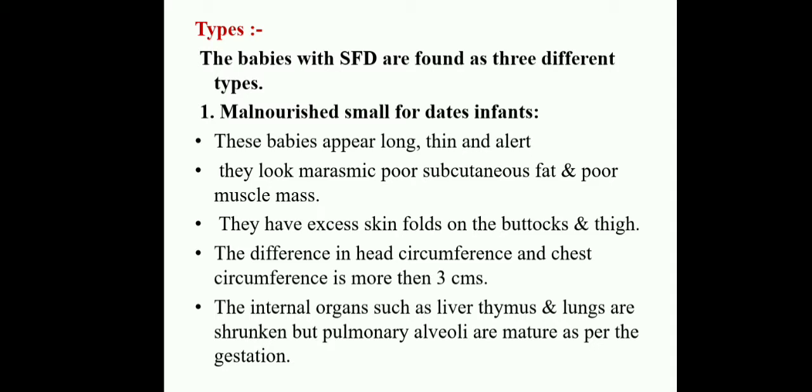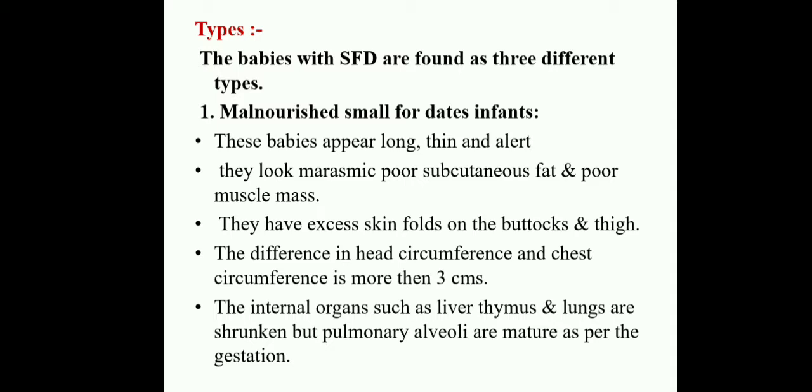These babies appear long, thin and alert. They look marasmic, with poor subcutaneous fat and poor muscular mass also. The babies look very long, but everything looks marasmic. Marasmic means muscle wasting. There is no subcutaneous fat, and the muscles are also not there for these babies. Easily we will identify, okay, this baby is very small for dates or small for gestational age.